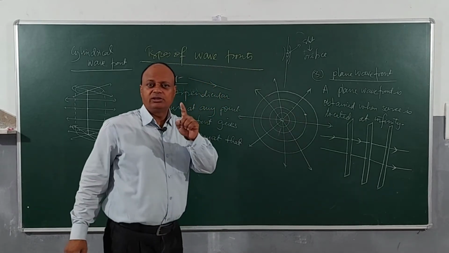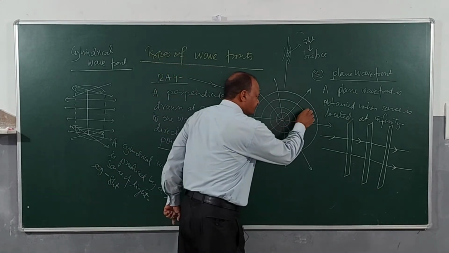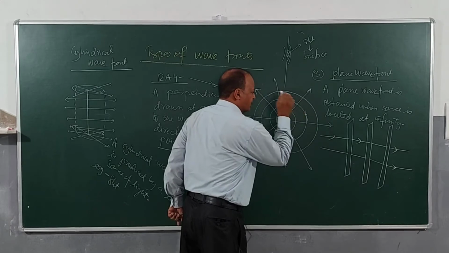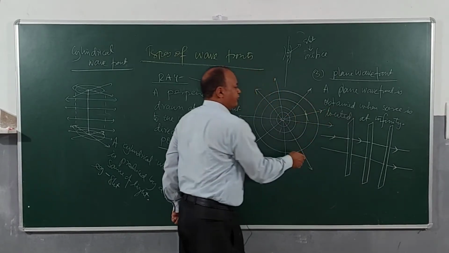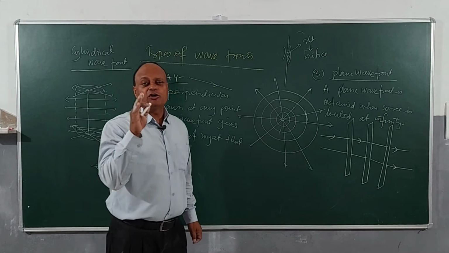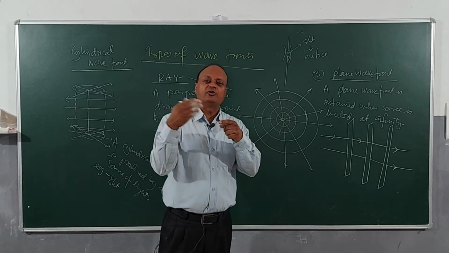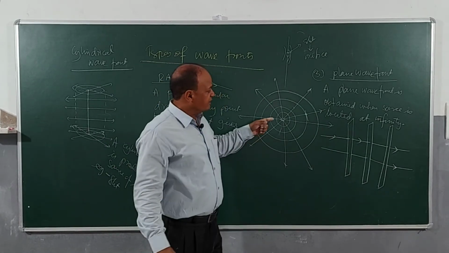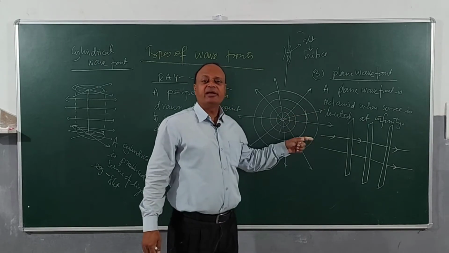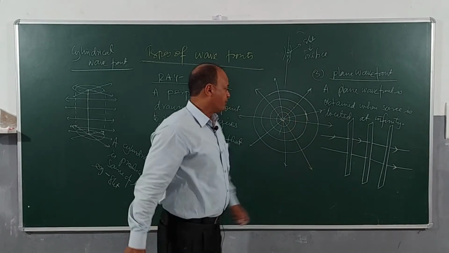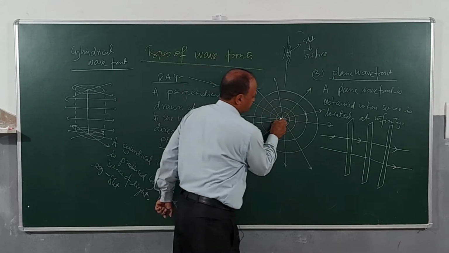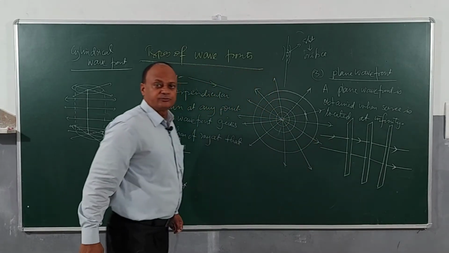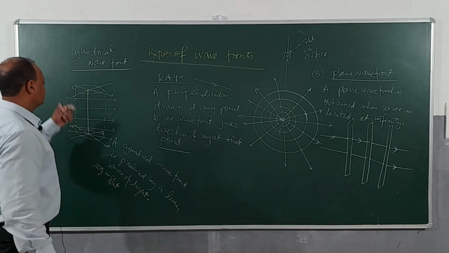Then what will I do? I will draw a tangent here, and then I will draw a normal. And we know that the radius is always perpendicular to the tangent at any point on a circle. So obviously, the direction of a ray is given by the radial lines, and I have already shown these radial lines, actually showing rays. Same thing out here also.